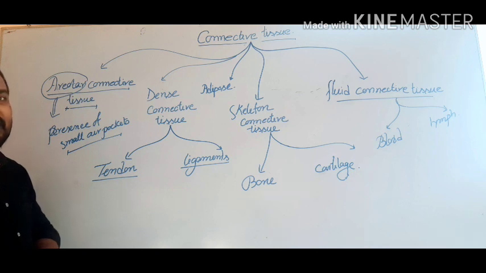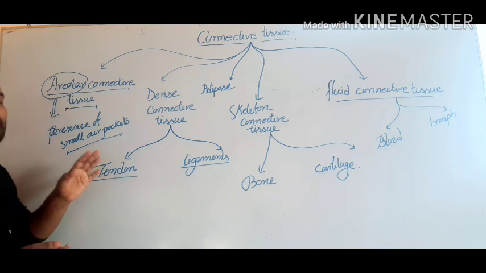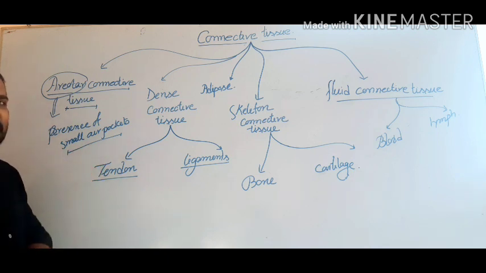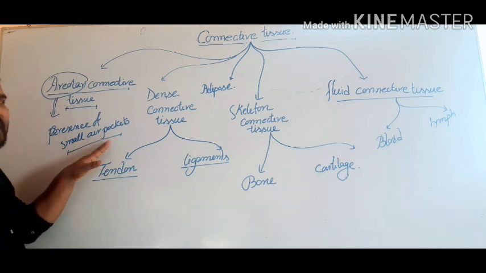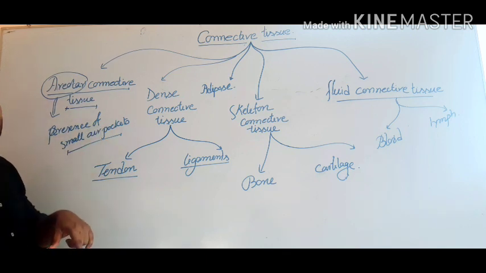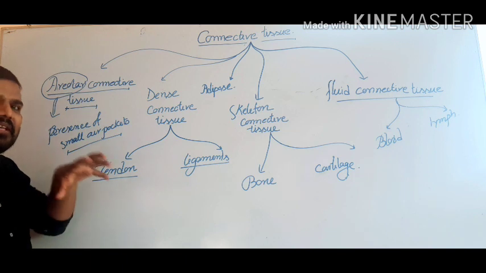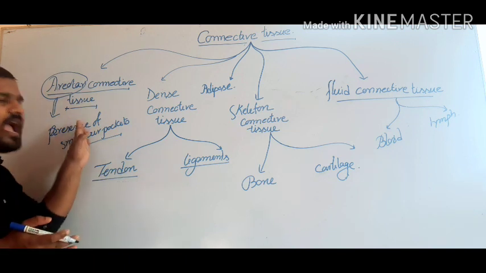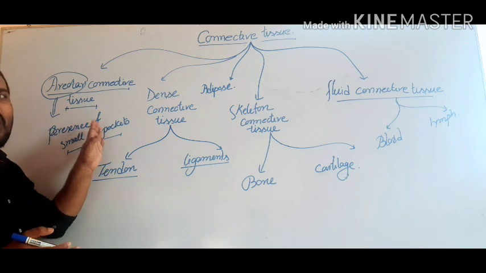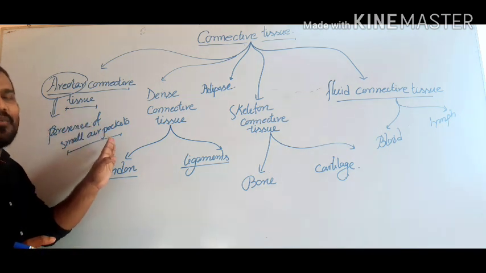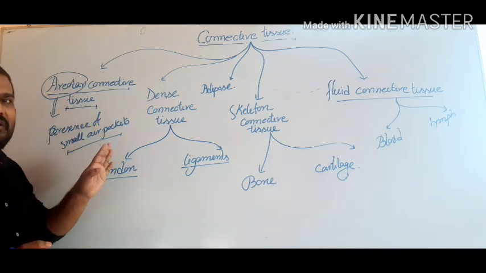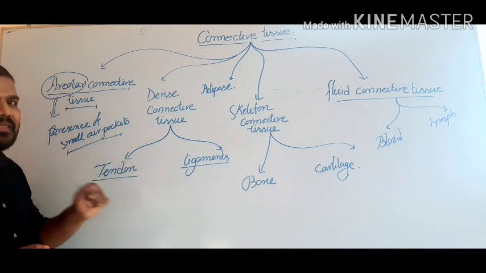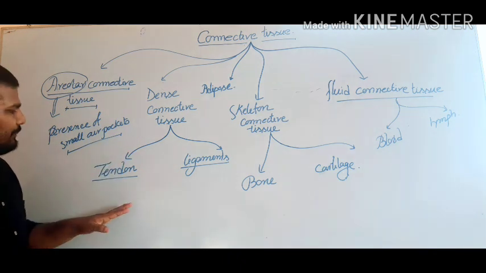That's why it is also known as loose connective tissue. It is present under the skin and helps in the packaging of tissue. The matrix of this type of tissue is also important for the diffusion of nutrients to the cells and the rest of the body.